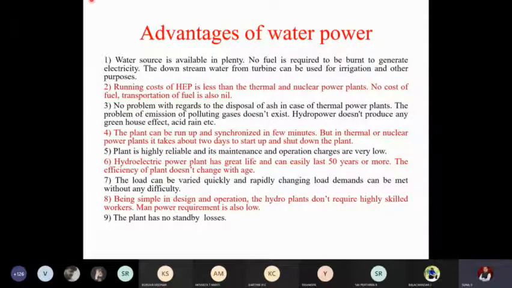The second advantage is that the running cost of a hydroelectric power plant is less than that of thermal and nuclear power plants. We are just discussing with respect to our country. Most of the plants are thermal and nuclear based, most of them thermal based. If you compare, why is the running cost less? The fuel you feed is almost zero. There is no question of any fuel. Only maintenance cost comes into the picture. That maintenance cost will obviously be there in a thermal power plant also. Whether it is hydroelectric or thermal, maintenance cost will definitely be there.